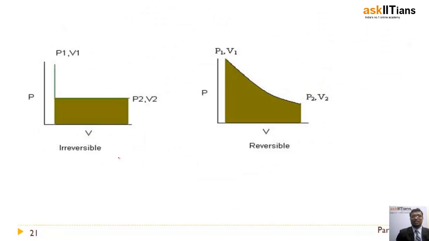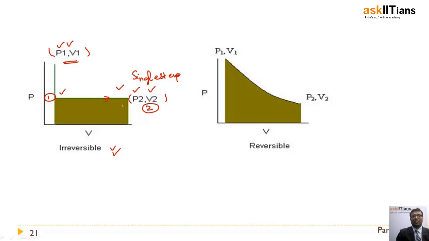Next friends, this gives you an idea what an irreversible process is. In an irreversible process, the system is taken from one state to another state in a single step. Consider this as step 1 and step 2. The parameters of the system at step 1 are P1 and V1, and the parameters at the second stage are P2, V2. I can take the system from the first stage to the second stage, that's it.